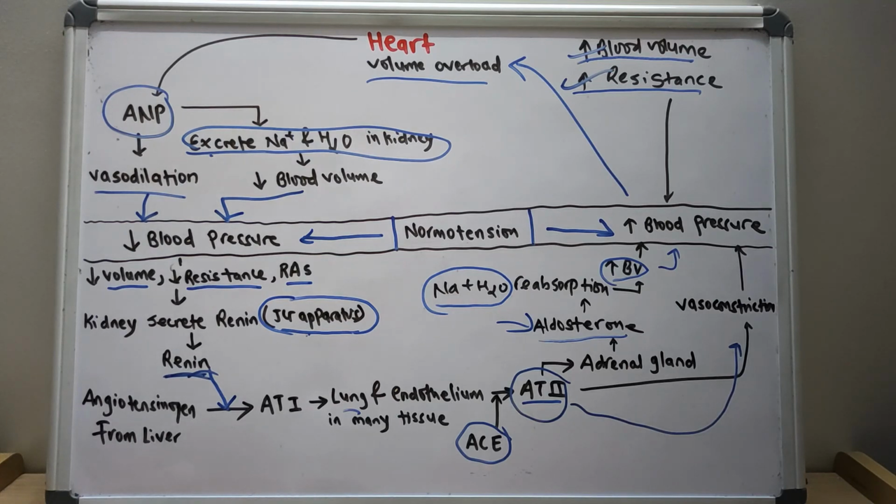So now this is the interplay of renin, angiotensin, aldosterone, and natriuretic peptide in maintaining blood pressure homeostasis.